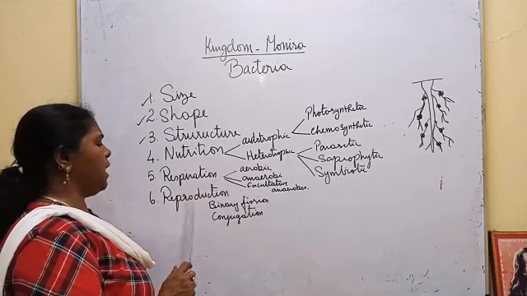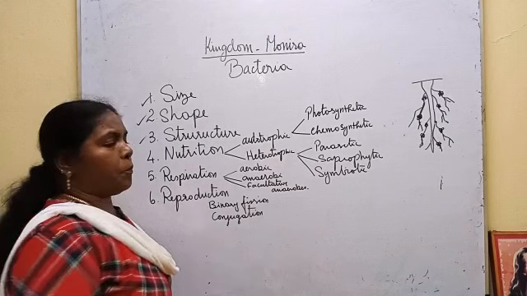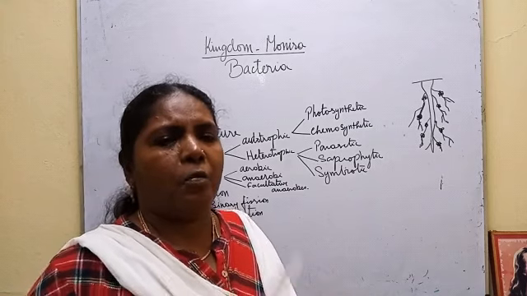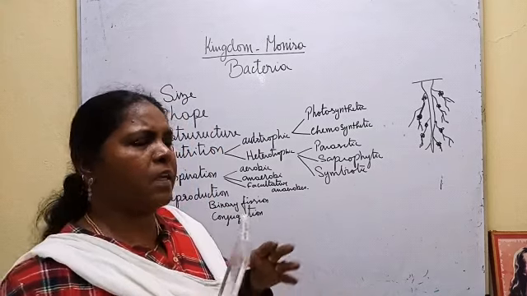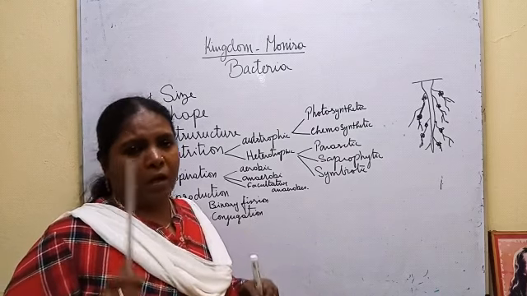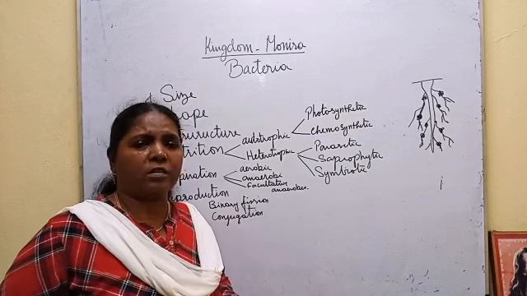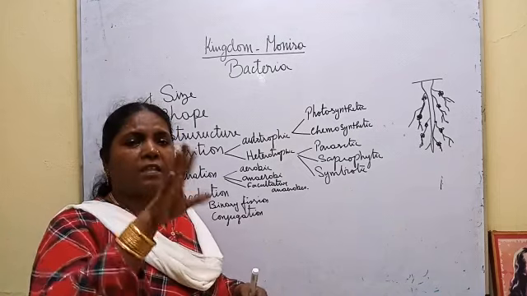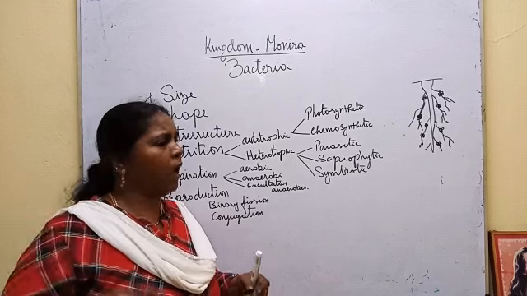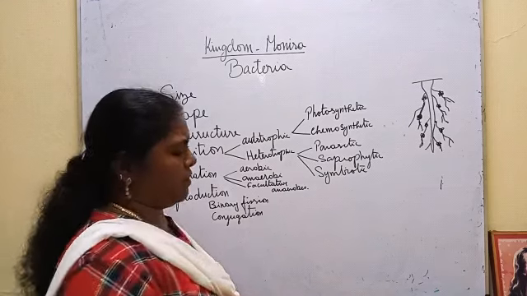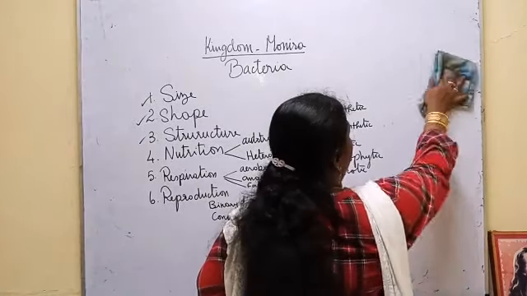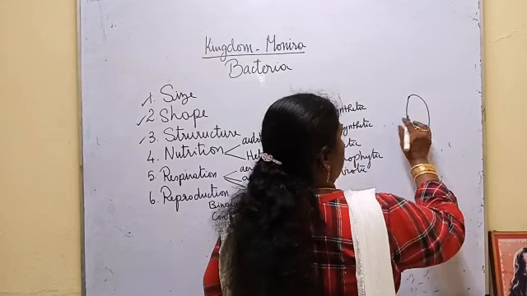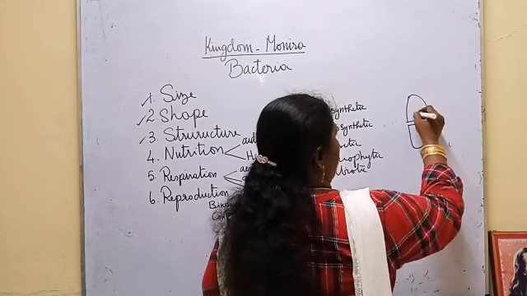Next comes the reproduction. All the prokaryotes reproduce by amitosis. Amitosis, mitosis and meiosis are the three types of cell division. In mitosis and meiosis, which you are going to study in higher classes, division takes place in stages. But in amitosis, the cell just divides into two. So, binary fission: a single cell divides into two.